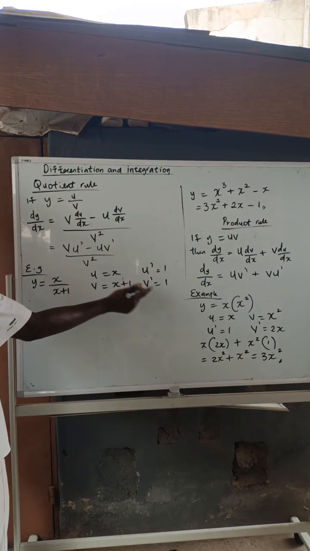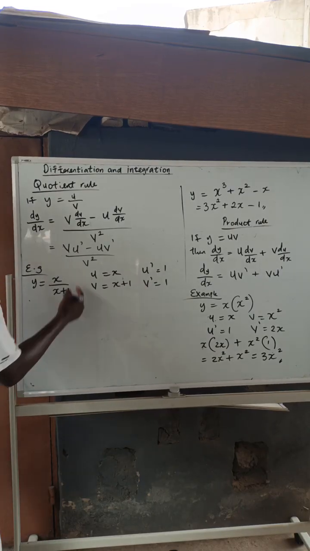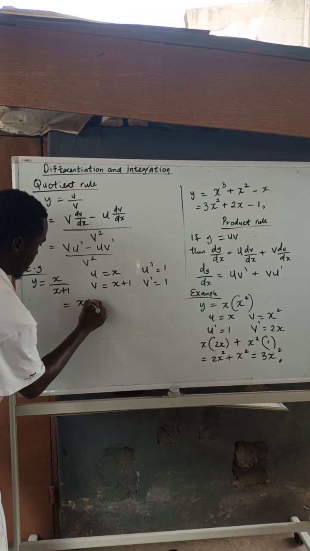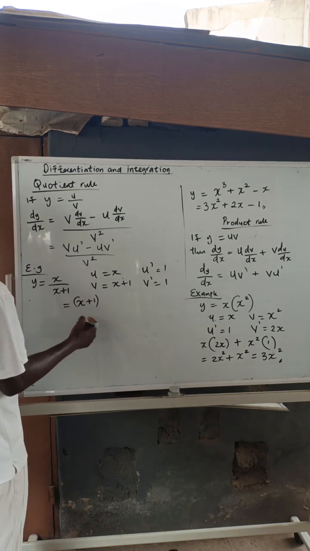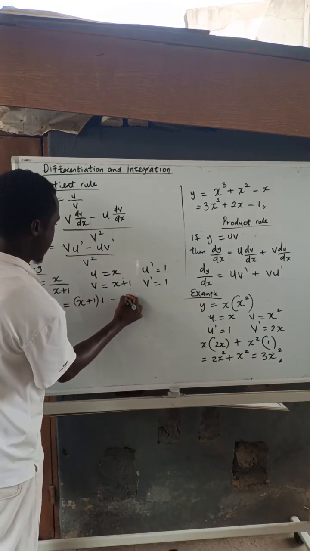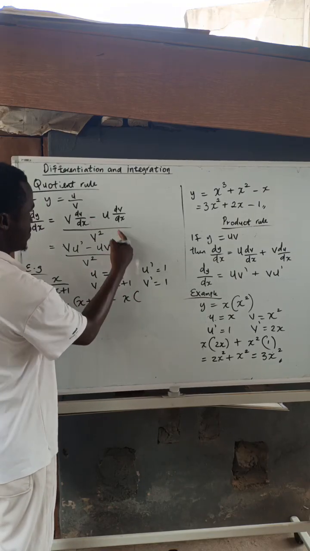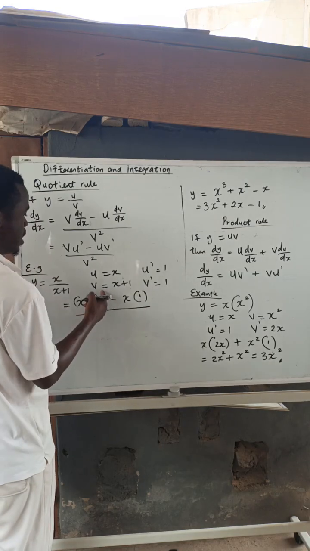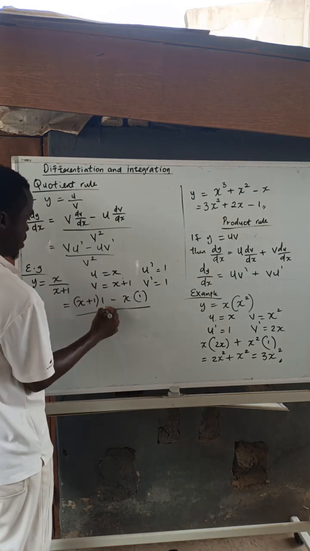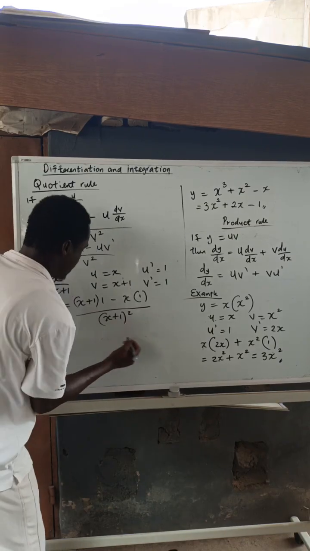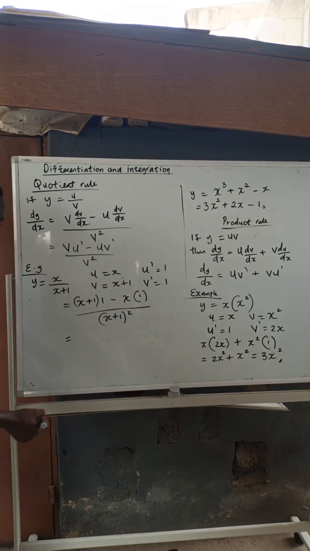So now let's differentiate it. I have all my values. So this gives me vu prime minus uv prime over v squared. My v is x plus 1, and my u prime is 1, minus my u is x, my v prime is 1, divided by my v squared, which is x plus 1 raised to the power of 2.